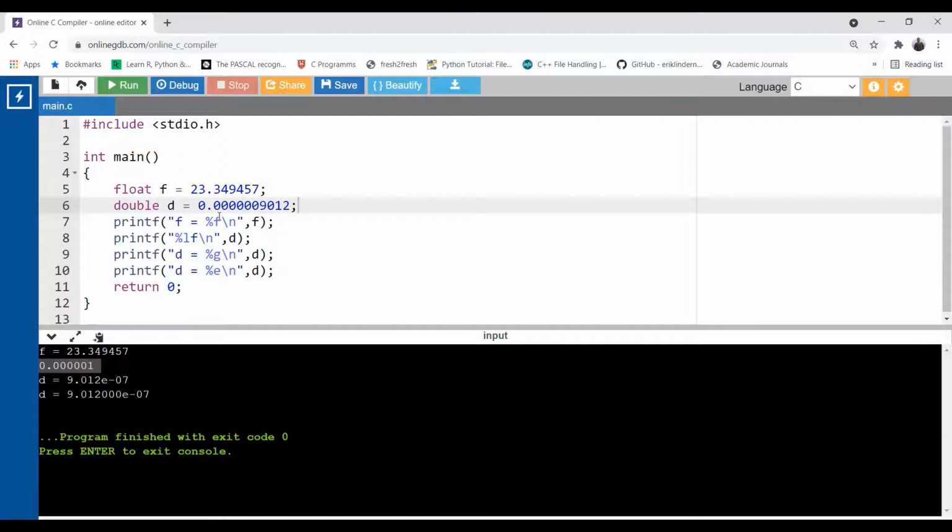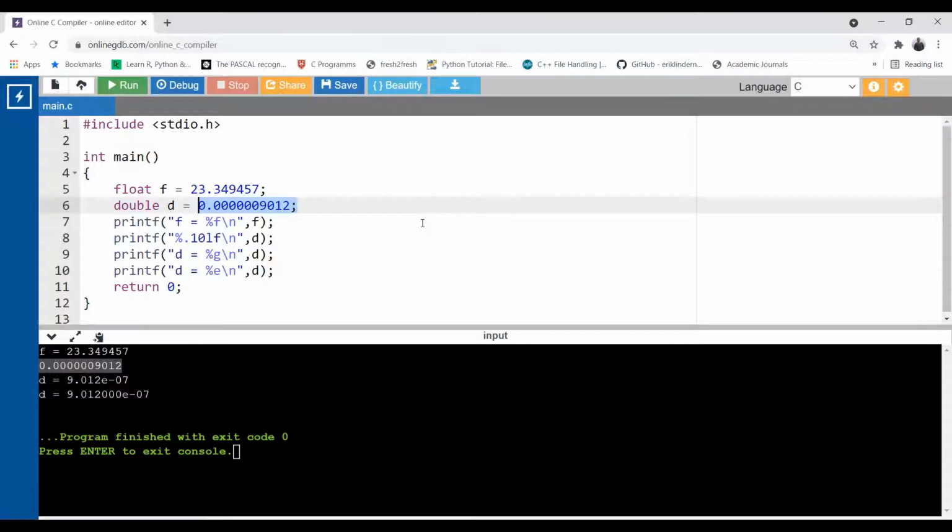There is a mechanism in C programming, we call it precision. Suppose you want to print more than 6 decimal places, say up to the 10th decimal point. So what you can do here, before %lf, is use a precision value 0.10. Okay, now let's run this. Now see, I get up to the 10th decimal place in the second line, the second printf. How many do we have? 1, 2, 3, 4, 5, 6, up to 10. So exactly I get the 10th decimal point.